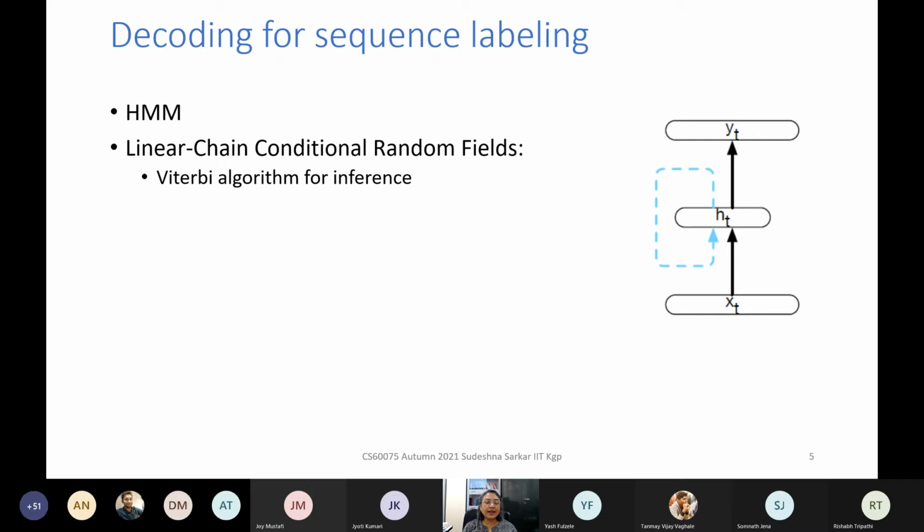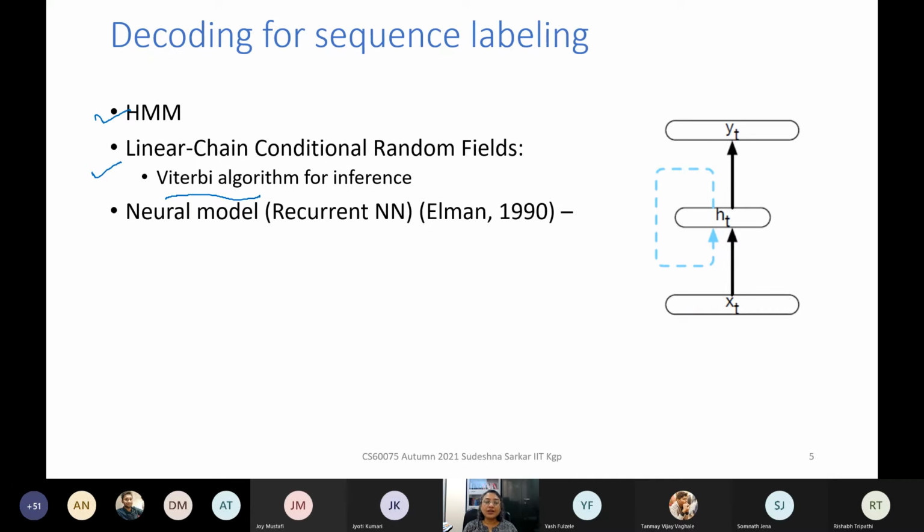Now, we earlier looked at sequence labeling tasks, such as part of speech tagging and named entity tagging. For this, we have looked at a hidden Markov model and also a linear chain conditional random field, for which we can use the Viterbi algorithm or a Viterbi-like algorithm.